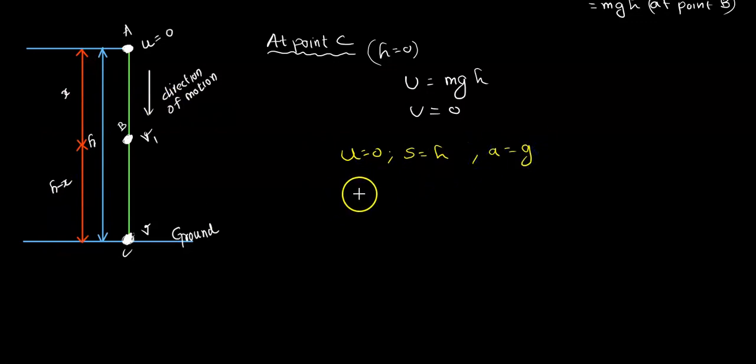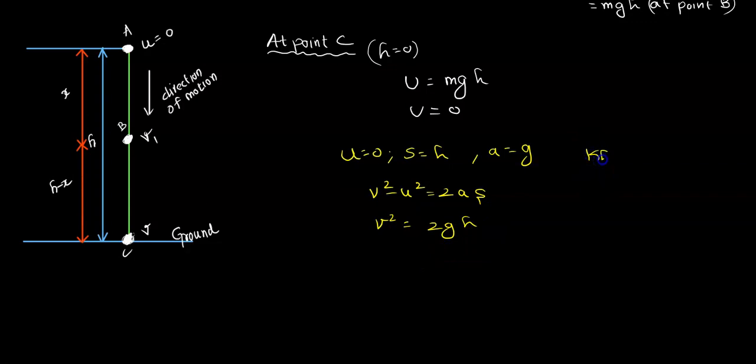Again we use the equation given by Newton, v square minus u square is equal to 2as. Here u is 0, so v square is equal to 2gh.